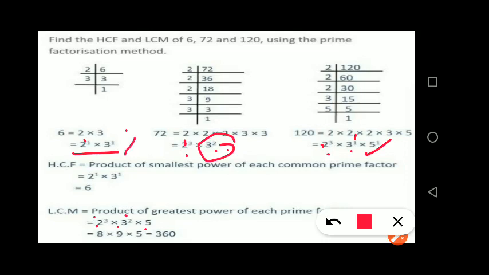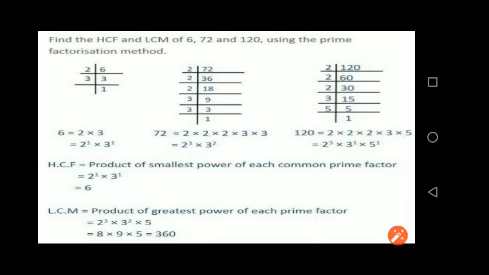Now 5. Here there is no 5, there also no 5. Here is 5 having power 1. So we will take 5. And now we will multiply. On multiplying we are getting 360. So 360 is the LCM of the given three numbers, 6, 72 and 120.